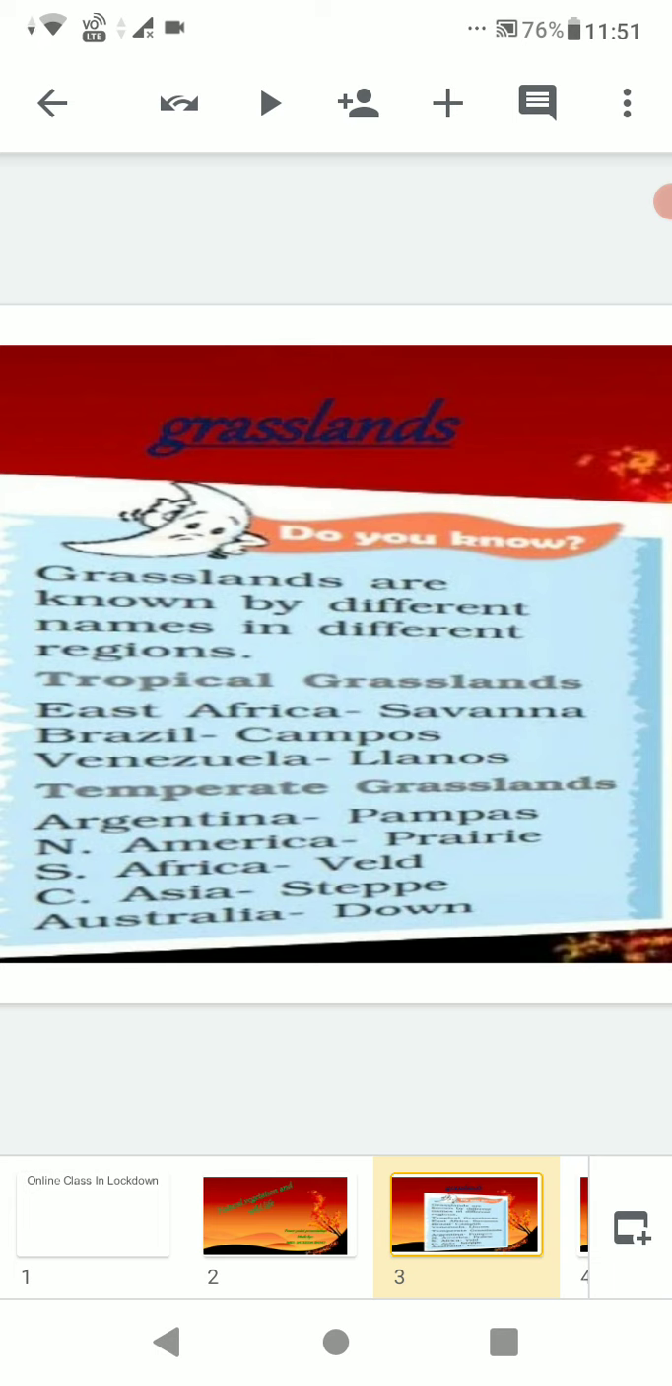And temperate grasslands are found in Argentina, North America, South Africa, Central Asia, and Australia. In Argentina, temperate grasslands are known as pampas. In North America, they are known as prairies. In South Africa, veld. In Central Asia, steppes. In Australia, downs.